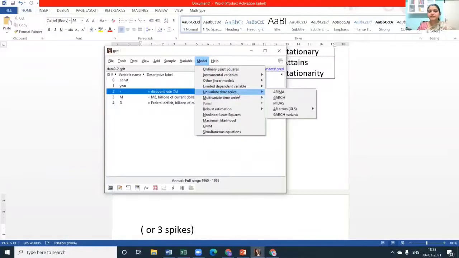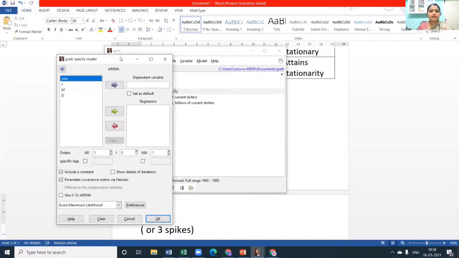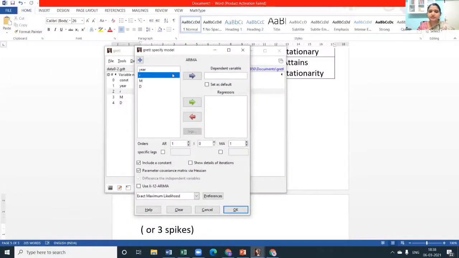Univariate time series. Now we are proceeding to the next tab. We never came here, right? We were till now in the variable tab. Now we are in the model tab. Under the model tab, there is the option of ARIMA, which we will be picking. In this ARIMA model, we have a dialog box which requires us to provide the dependent variable. We are referring to the discount rate, so R. It's very easy, so very user friendly.